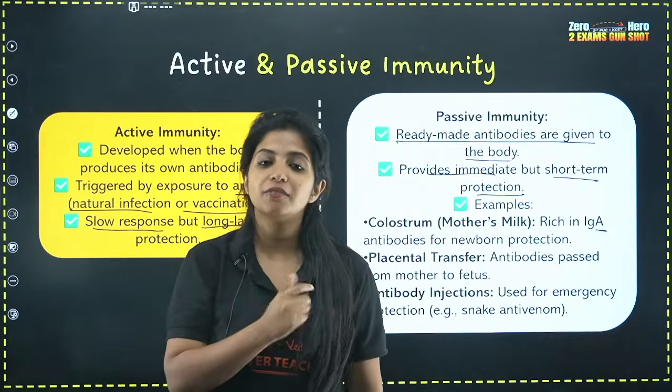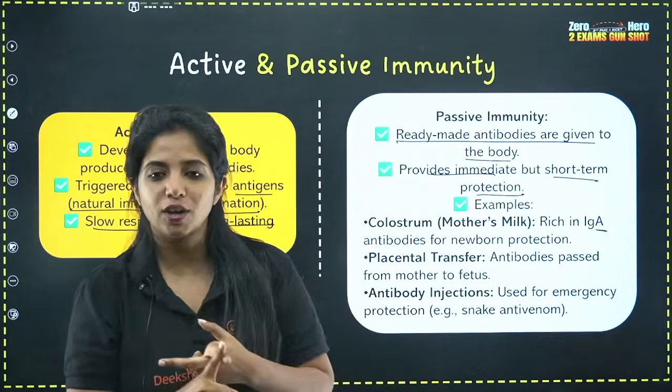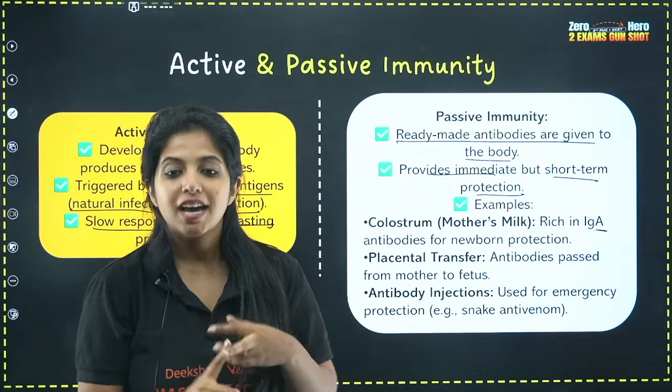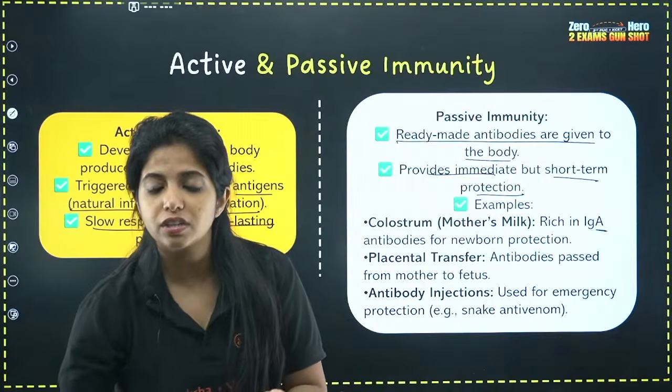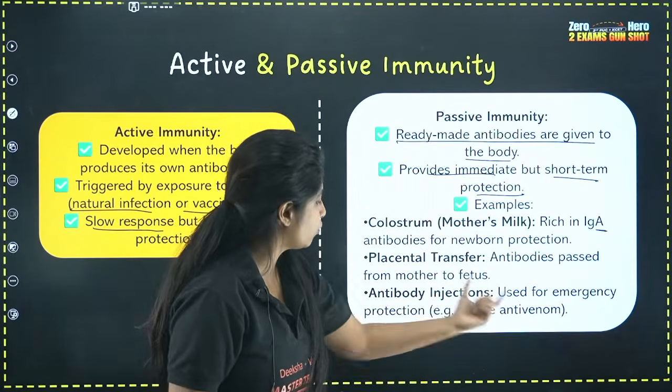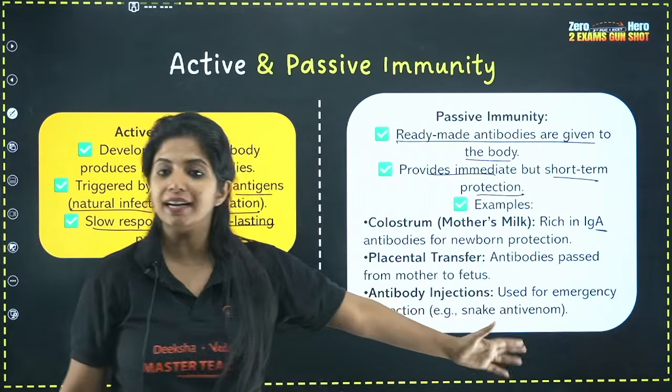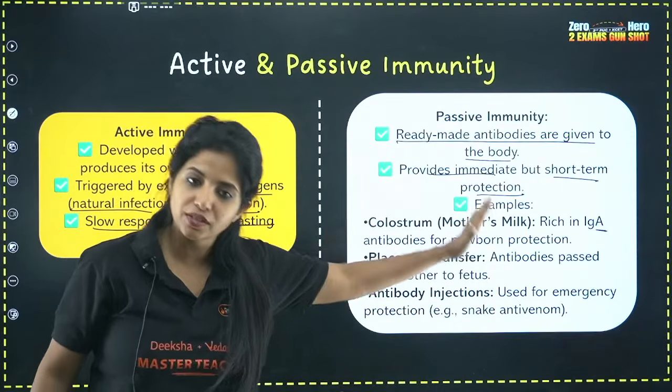And that is exactly what you find in snake bite injections and tetanus injections. All these have ready-made antibodies given to you because you want a faster reaction to happen. So it is used for emergency protection such as snake anti-venom. So this is passive immunity.